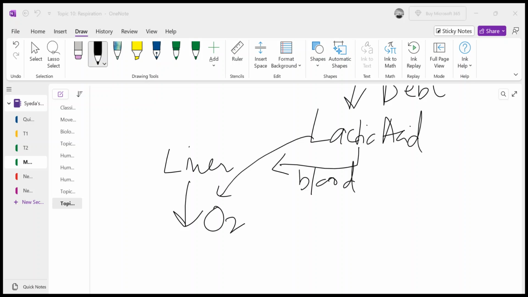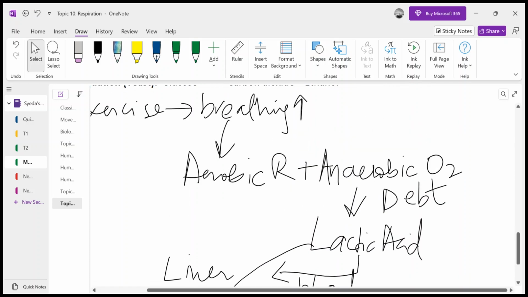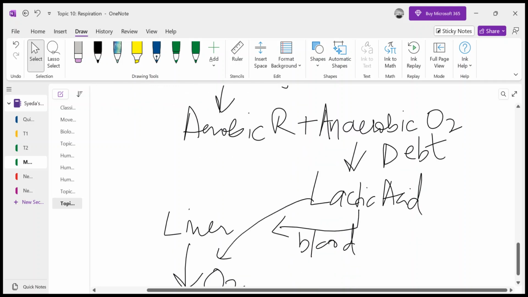So this is all for anaerobic respiration. We have discussed this, and it is something that you need to understand: the mechanism of paying the oxygen debt. Sometimes a question that comes in paper 2 is why the heart rate and breathing rate remain high even after the exercise, and don't get normal. There you have to mention these keywords: anaerobic respiration, releasing of energy without oxygen, production of lactic acid.